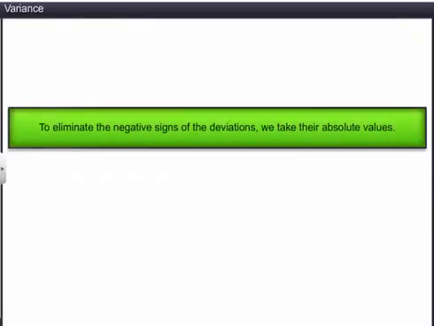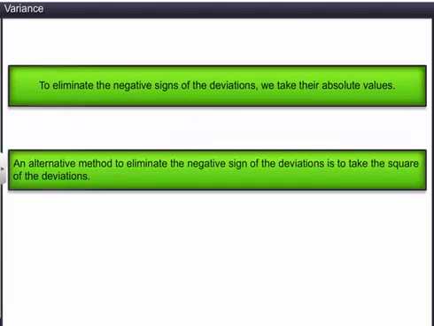We know that, to find the mean deviation of data, we take the absolute values of the deviations from the mean or median to eliminate the negative sign of the deviations. To avoid the difficulty of the negative signs of the deviations, an alternative is to take their squares.